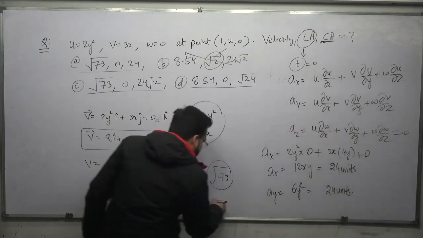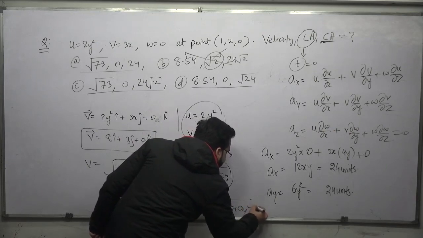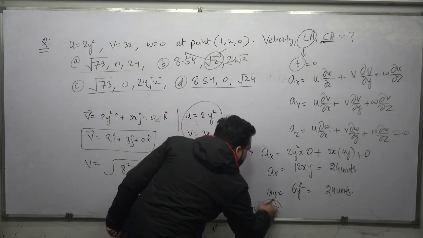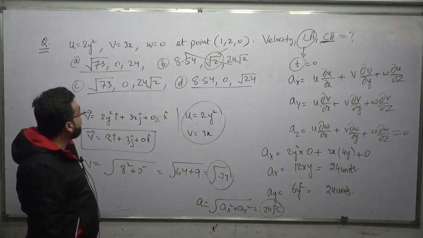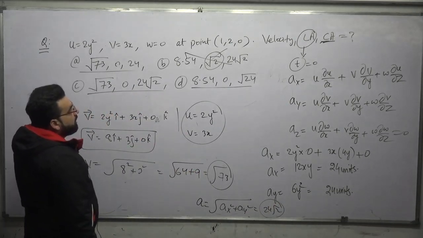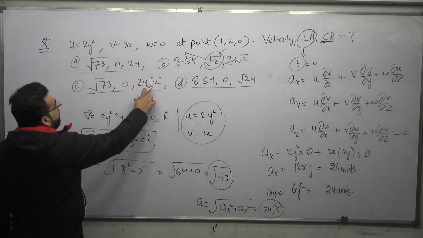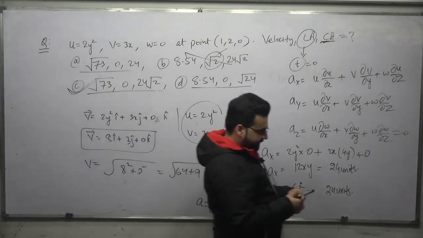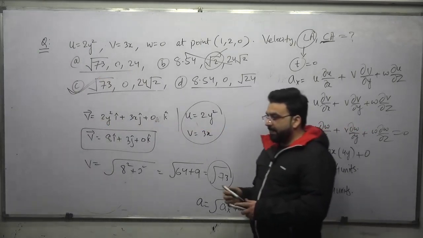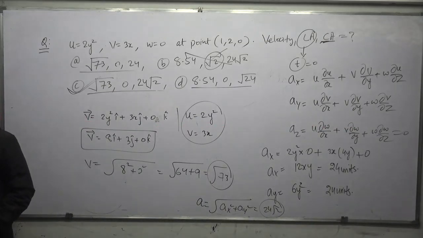So the total acceleration will be equal to under root of ax square plus ay square, that is under root of 24 square plus 24 square, taking 24 common out, it will be 24 under root of 2. So local acceleration is 0, convective acceleration is 24 under root of 2. This is the correct answer of this question, C. Yes, C is the correct answer.